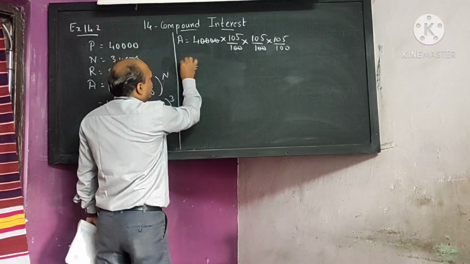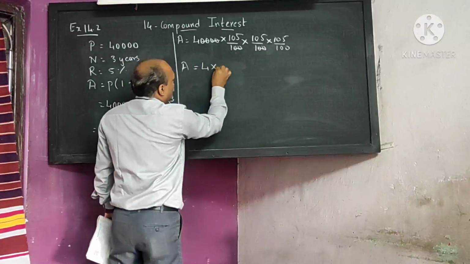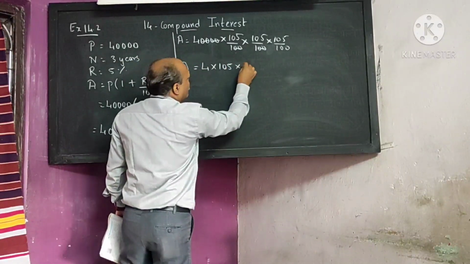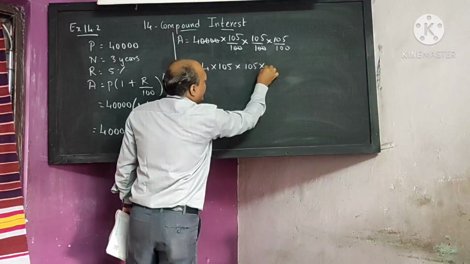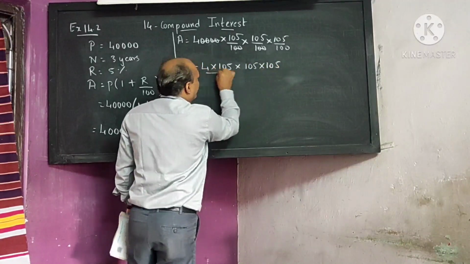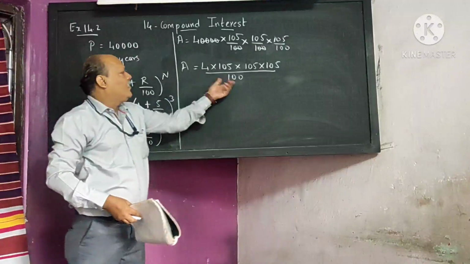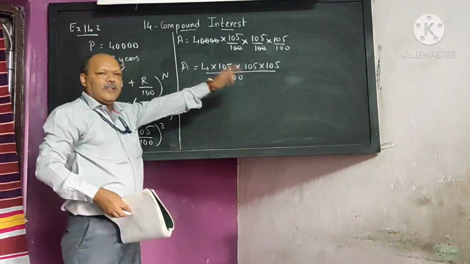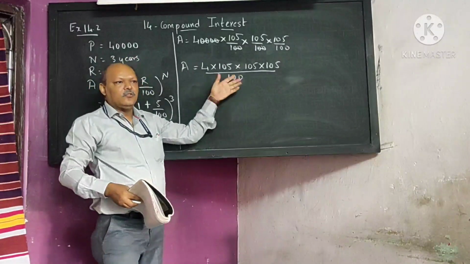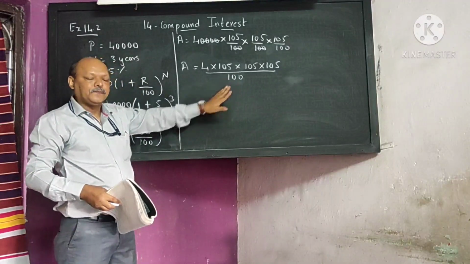Now amount is equal to 4 into 105 into 105 into 105 upon 100. I am not cancelling it because the zeros are there. Whatever the answer comes, you can put the decimal after two numbers. Is it clear? So these zeros I am not cancelling.